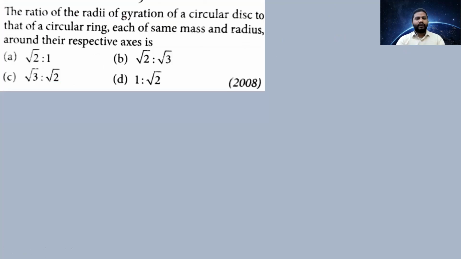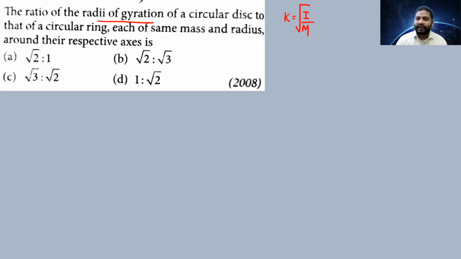Next question. The ratio of radius of gyration. When I say radius of gyration, immediately what you should remember: radius of gyration is equal to root I by m, because I is equal to mk square.